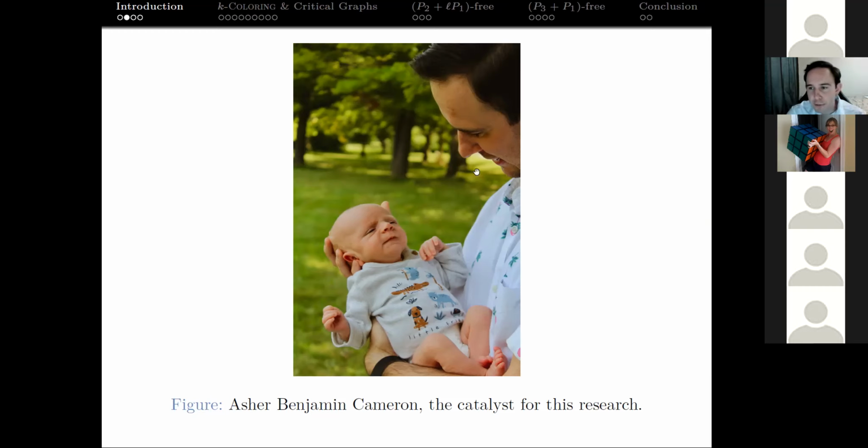But then because my wife's due date was approaching and we knew I would be out of commission for research for a little while, we started to pick back up and we got some more results and we got the paper submitted. So a big thanks to my little boy Asher here. So there's a little bit of a connection here. I'm not just a proud dad bragging about how cute his son is. And if you hear a screaming infant in the background, that's where that's coming from.